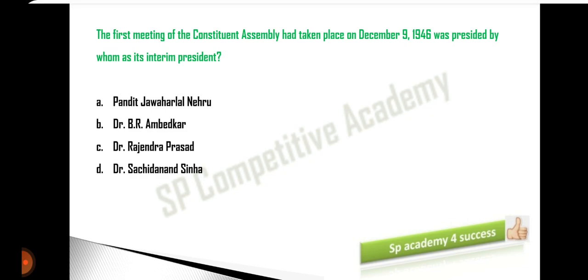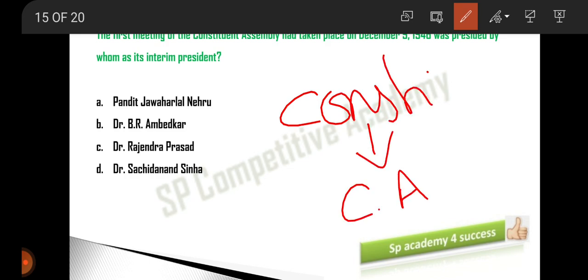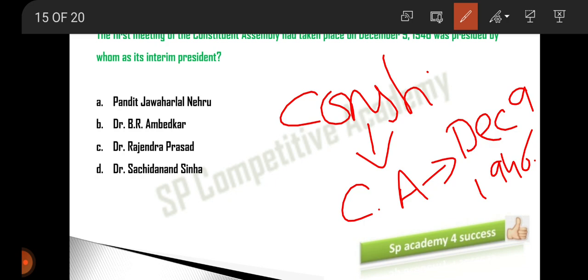Now let me explain this question first. In order to prepare the Constitution, we require the Constituent Assembly. So the Constituent Assembly was gathered. Many eminent people gathered, and the first meeting of the Constituent Assembly took place on December 9th, 1946. At that time, some leader should be there, just like a speaker in our Lok Sabha. So we need some interim president who has to liaise with everyone and run everything smoothly.